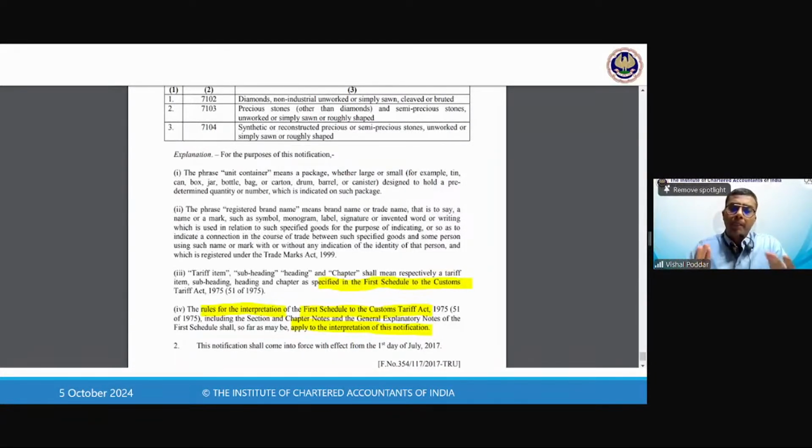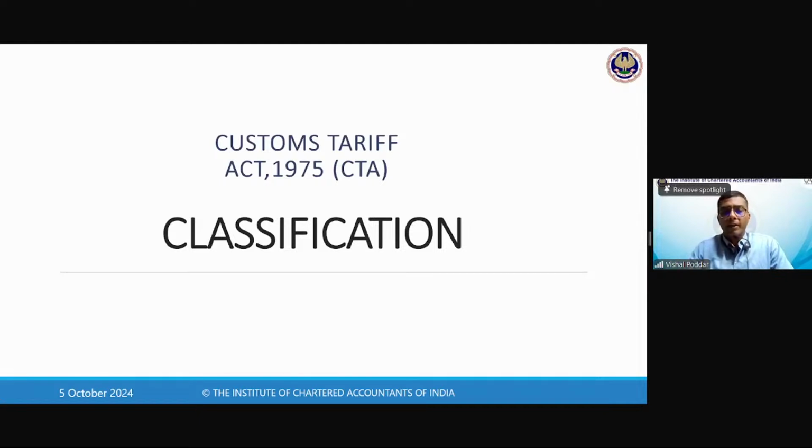So that is why, whether you are seeing GST classification, you still have to go to customs. And that is how we now come to the Customs Tariff Act for classification. Fine, students?